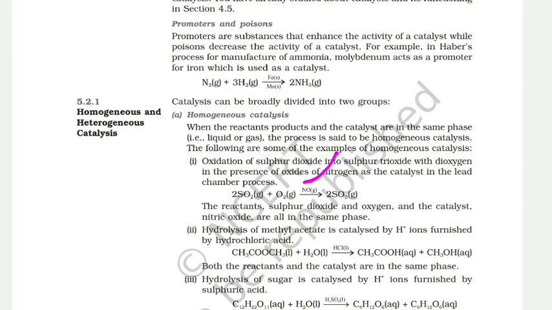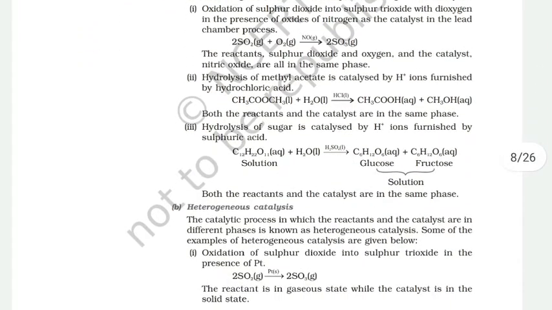Similarly, the hydrolysis of ethyl acetate in the presence of an acid like HCl or sulfuric acid is also homogeneous, because the acid is present in the liquid medium. Both the catalyst and the reactant are in the same physical phase, so it is homogeneous. There are many more examples, you may consult the book.